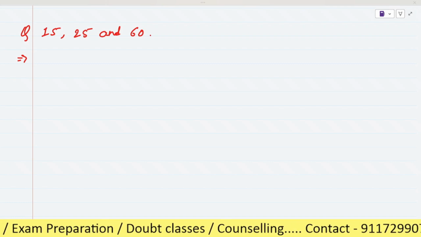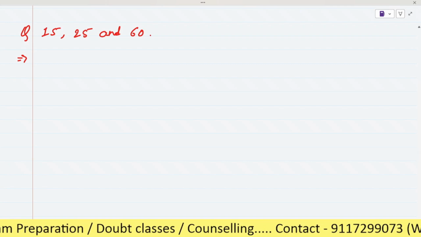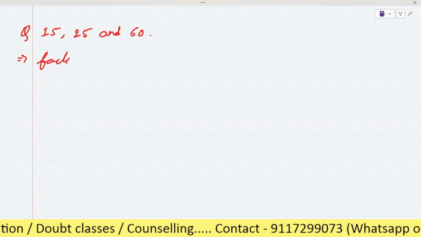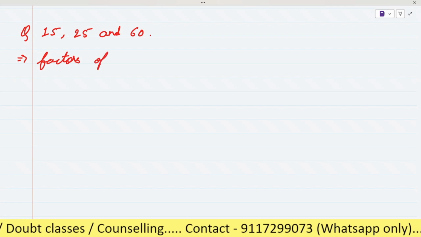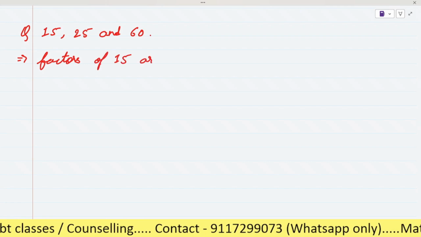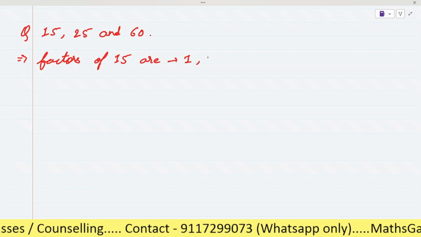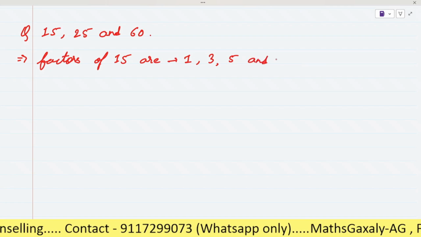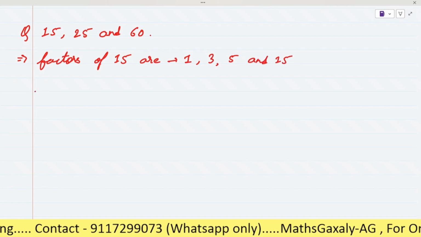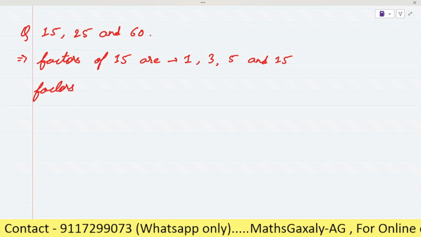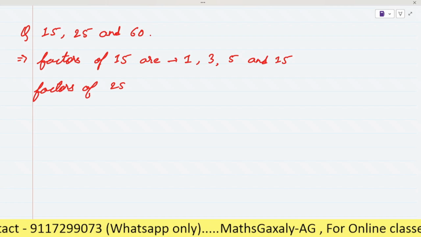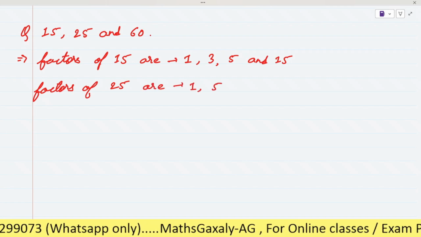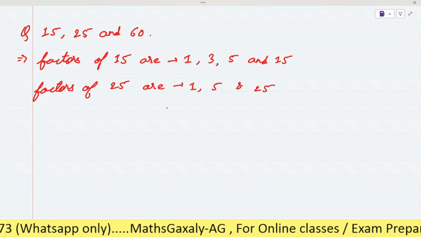Yes, good Ethan, very good. Hana, you have solved it correctly. See here. First of all, we have to find the factors of 15. Factors of 15 are 1, 3, 5 and 15. Then what we will do? Factors of 25 are 1, 5 and 25. Yes, very good.